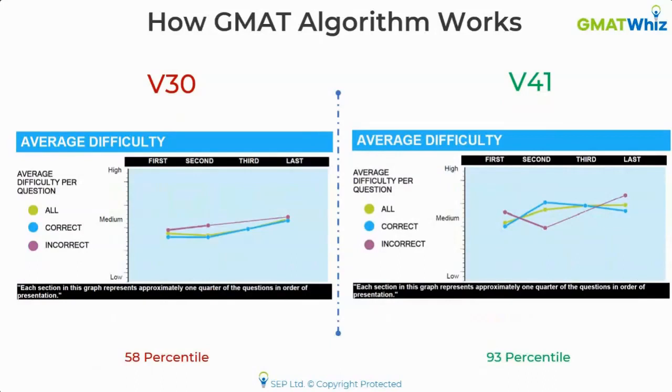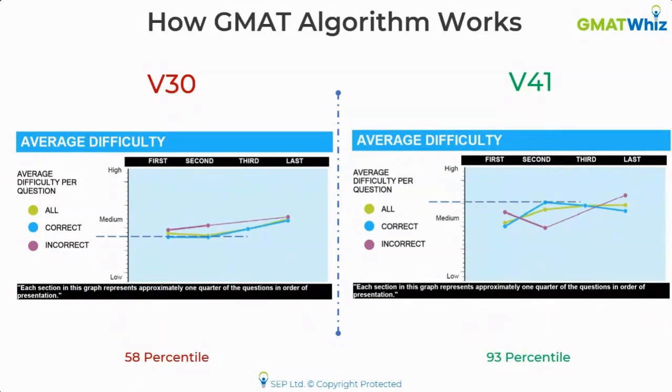So look at the average difficulty level. If you look at the average difficulty level in the first quarter of the first student, he actually got most of the questions in the medium to low level because he made 4 mistakes. So even the algorithm dropped the difficulty level in the first quarter as well. But the biggest bump happened in the second quarter. Since he did not have a high accuracy in the first quarter, in the second quarter, the questions that he got right, if you look at the difficulty level of those questions, was just easy to medium. It was very close to medium, but towards the easy side.